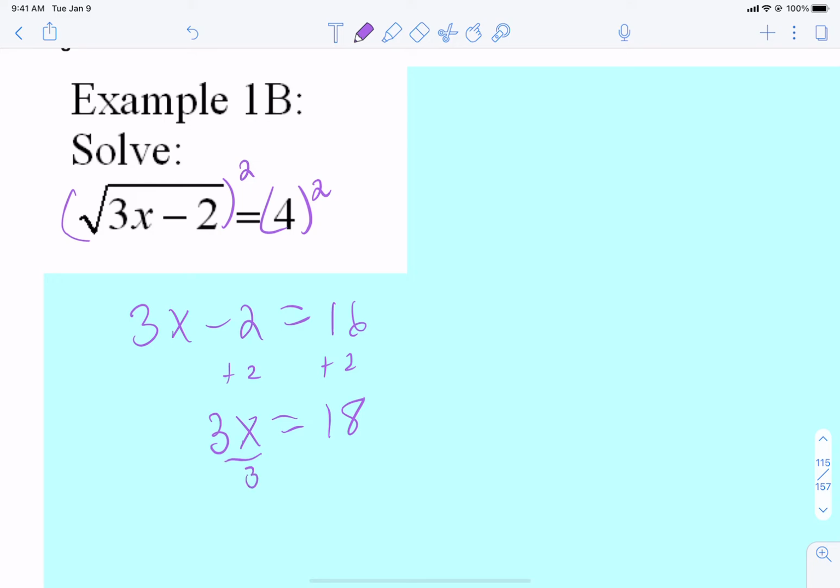We're going to divide by 3. We're going to solve for x, 6. Now, how could you check this? Well, if we put 6 into the original equation, did the math, you better get an answer of 4. And you would. You would get 16 under the square root. The square root of 16 is 4. So those ones aren't bad.